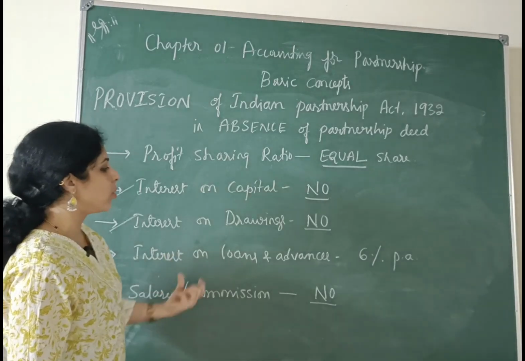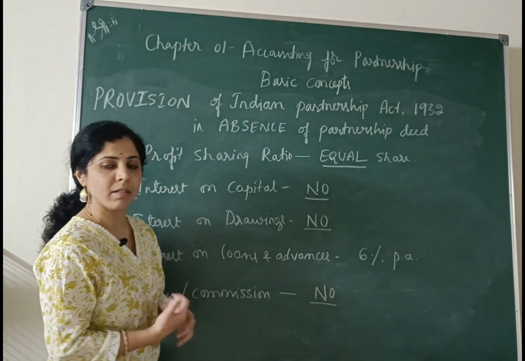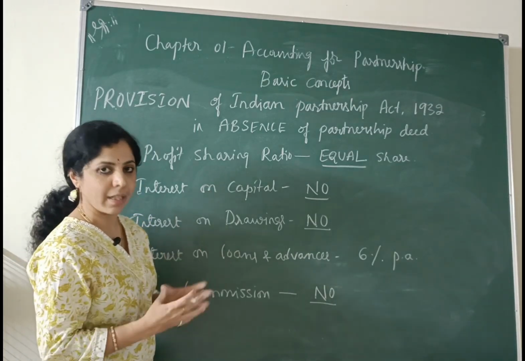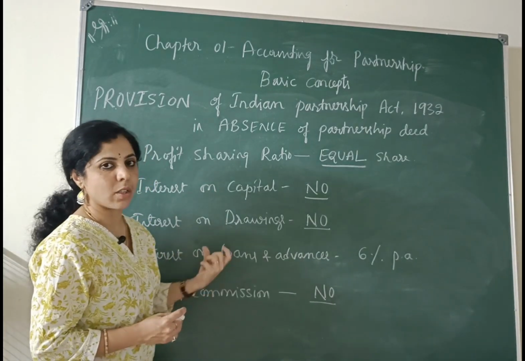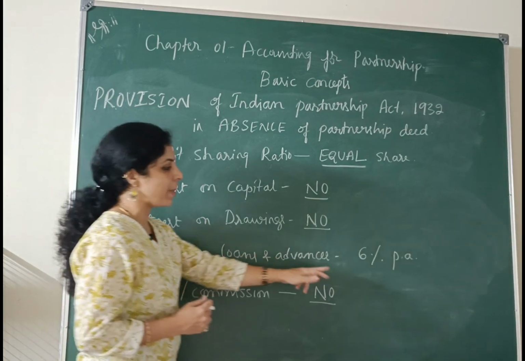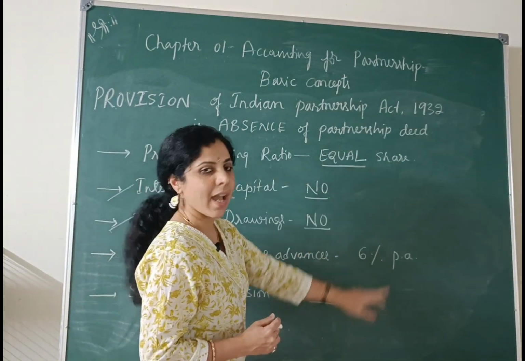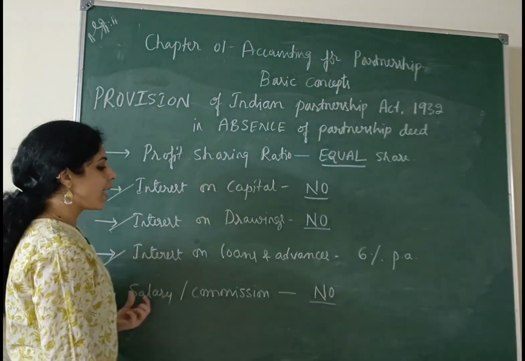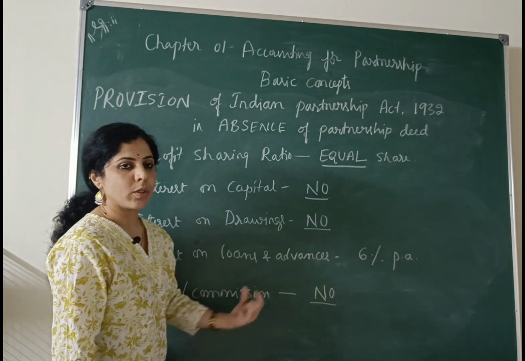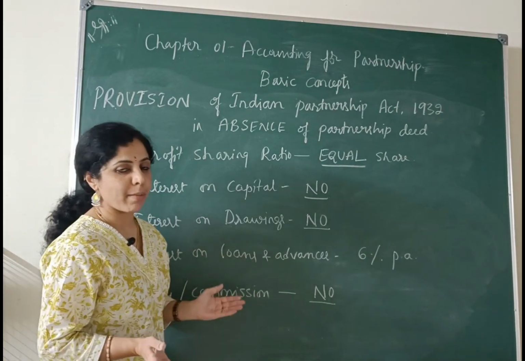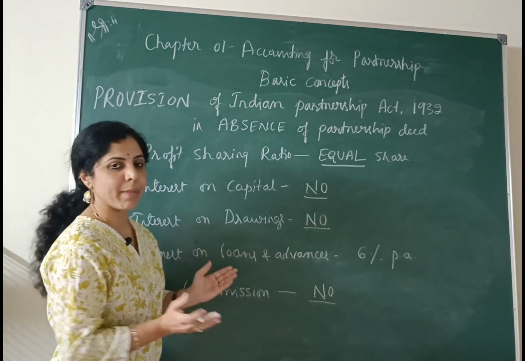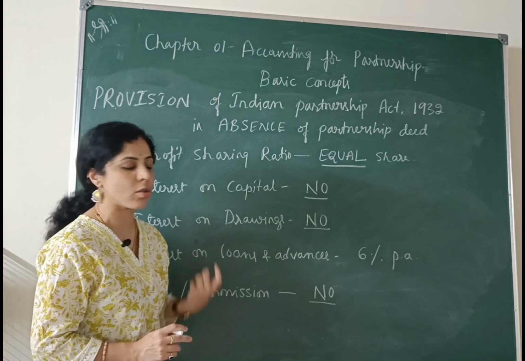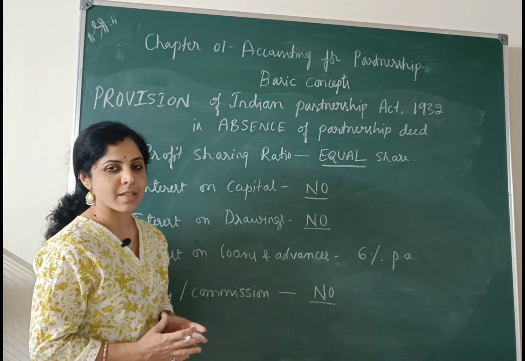Next thing is interest on loans and advances that is taken by the partners. In the absence of partnership deed or agreement, if any partner has taken loans and advances from the business, they will be charged 6% per annum on the loans and advances. Next, salary or commission to the partners. That means no remuneration, no salary or no commission to the partners. No partner is entitled to get any kind of salary or remuneration or commission in the business.